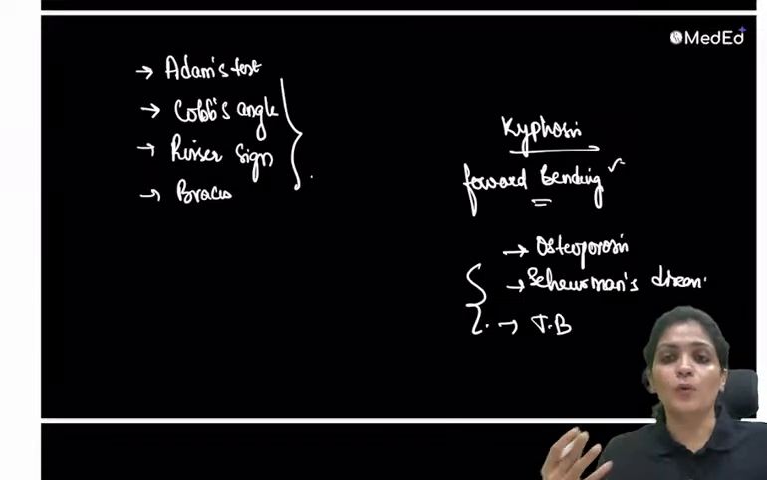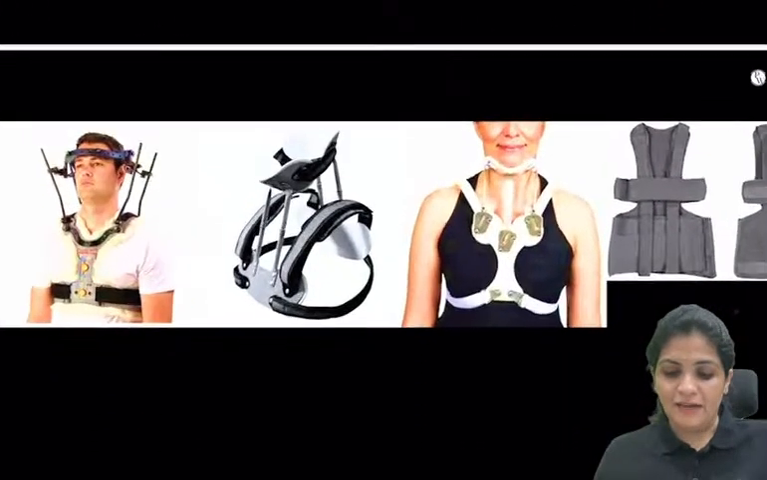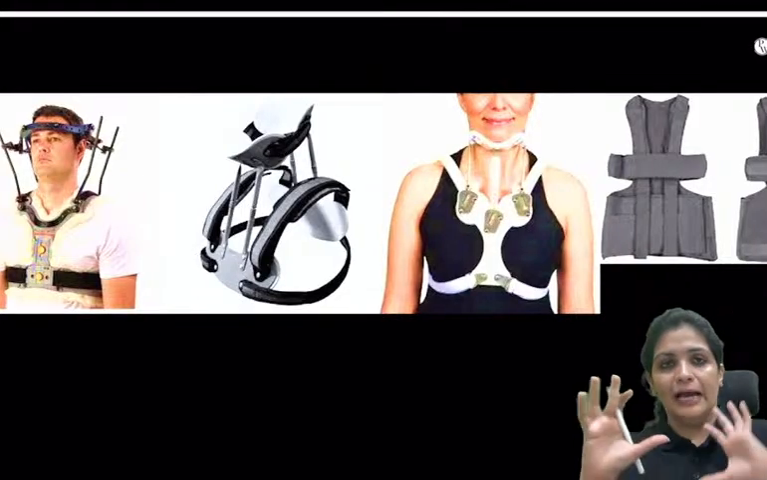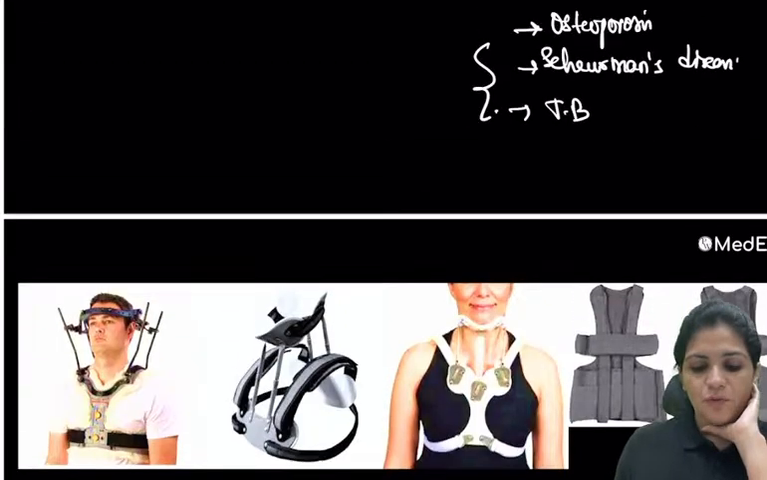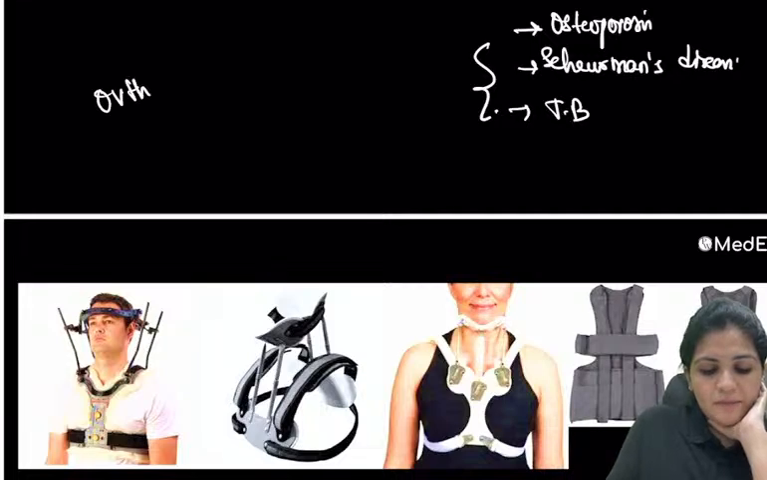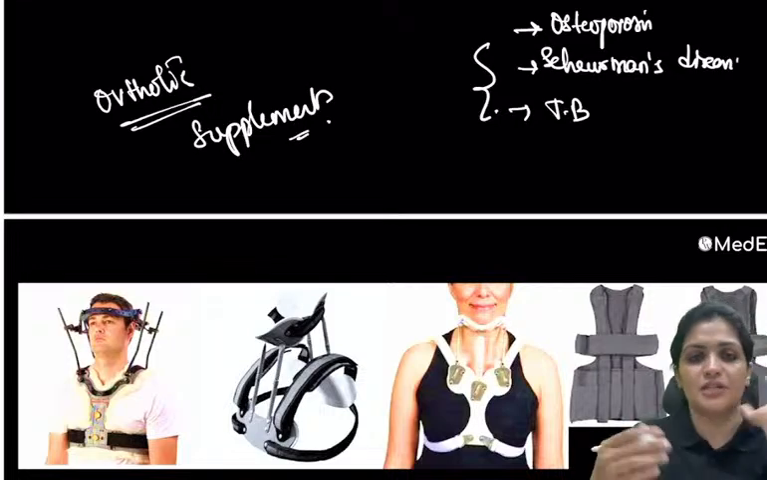There will be forward bending of the spine. This is your kyphosis, right? Now, these are some of the important IBQs where you have to understand which type of brace it is. As we have already told you, orthotics are mainly to help. They supplement and they put the limb in the functional position, right?